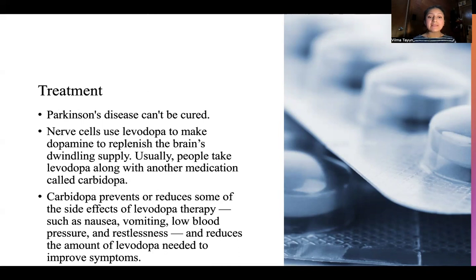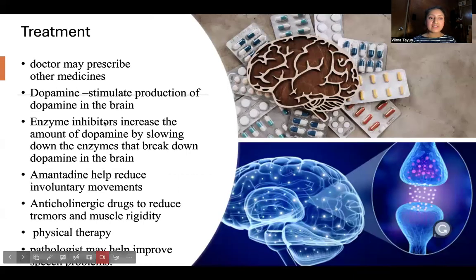The most important medicines that they're going to prescribe are levodopa and carbidopa, where the carbidopa prevents or reduces some of the side effects of the levodopa therapy. This could be like nausea, vomiting, low blood pressure, and it is also needed for improvement of the symptoms. Let me go to the next slide.